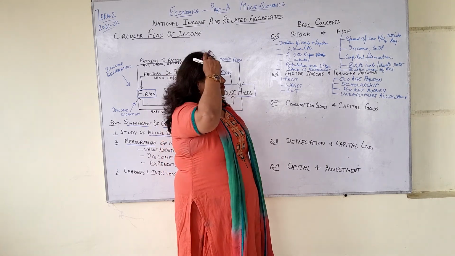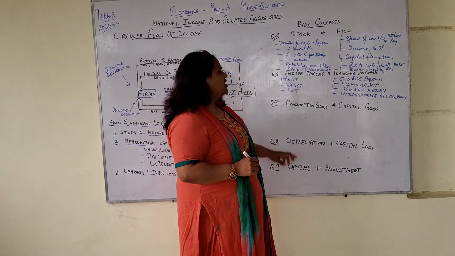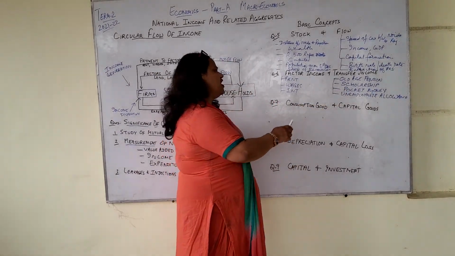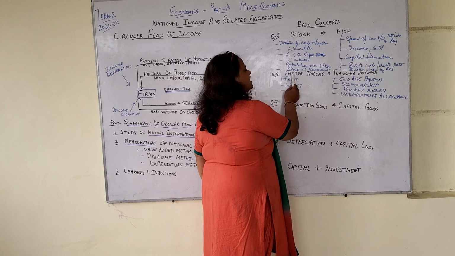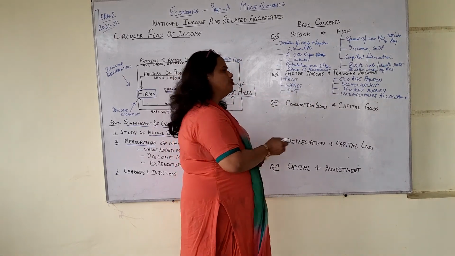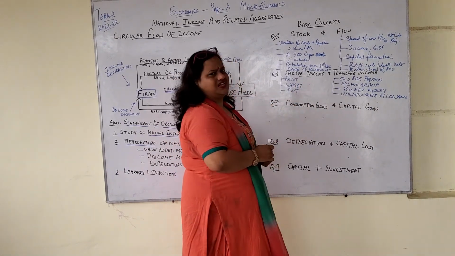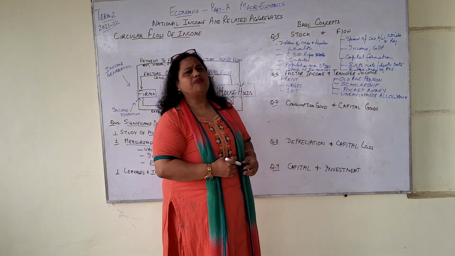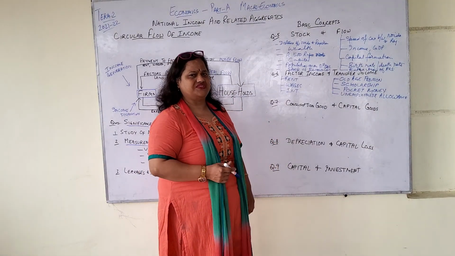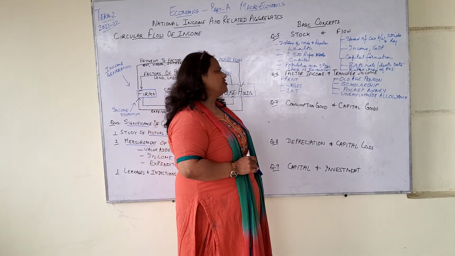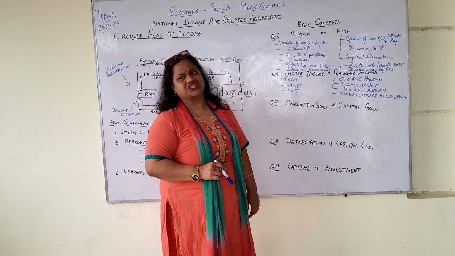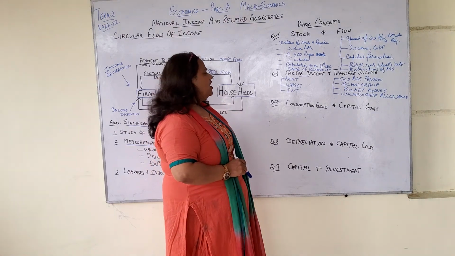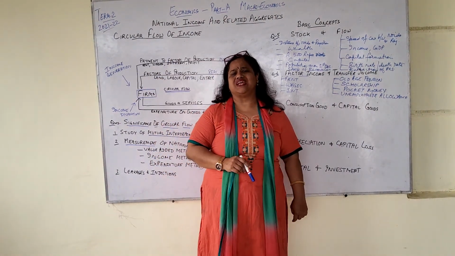Now why do we study this for national income? Because out of these two, only the factor income is considered when you measure national income. We don't consider transfer income because there has been no production in return, no services in return. So that is why we see the difference between the factor income and the transfer income. Now coming to consumption goods and capital goods.